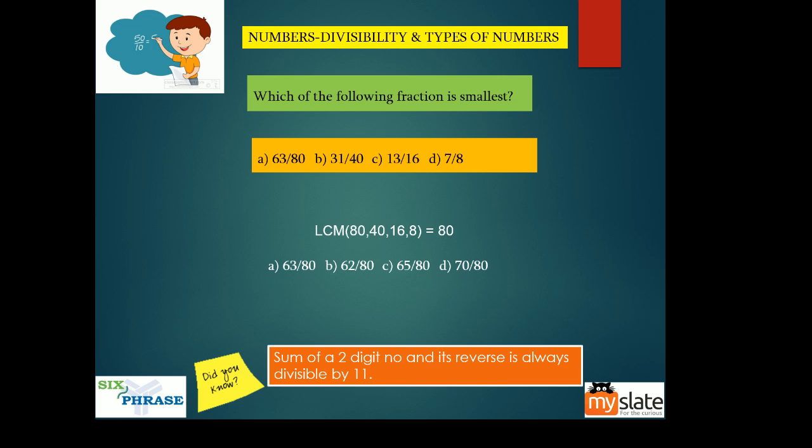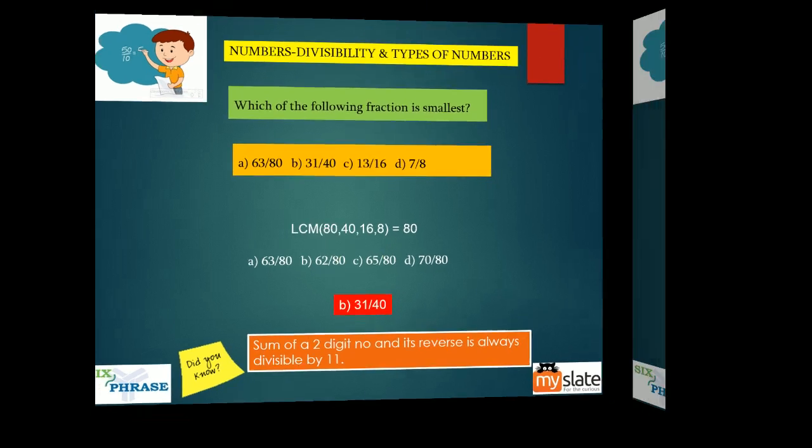So this 63 by 80 stays as it is. 31 by 40 becomes 62 by 80, because you're using this LCM here. Instead of 40, you are putting 80, so 31 must become 62, right? Again, you multiply this by 5, multiply this by 5, so you're getting 65. Multiply this by 10, multiply this by 10 is 70. Now, out of this, which one is the smallest? This is the smallest. So, the answer is B.